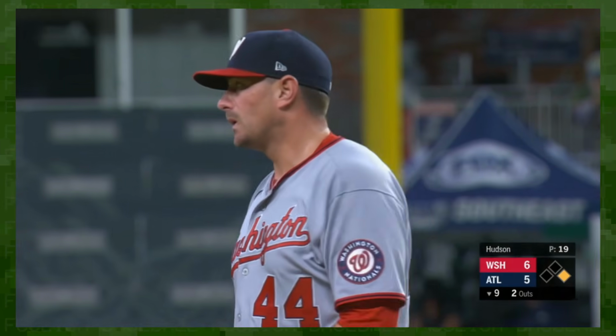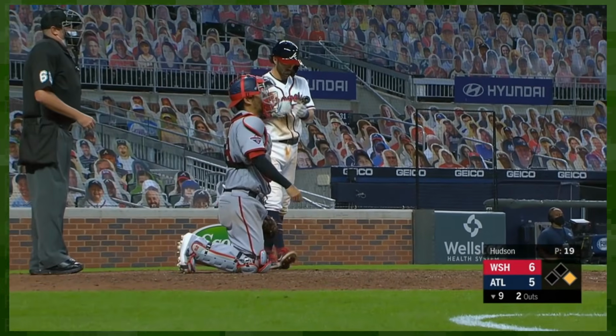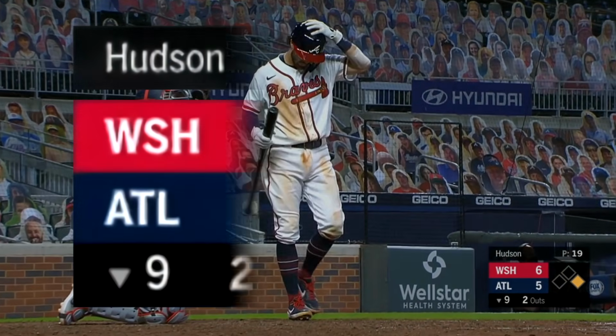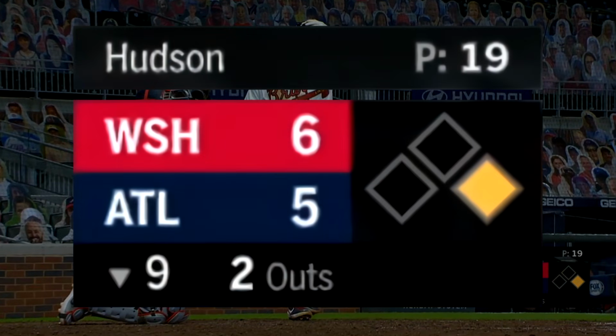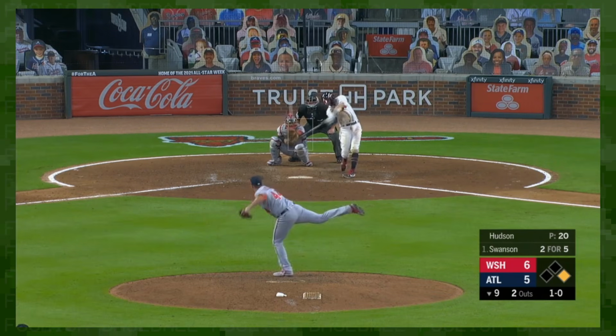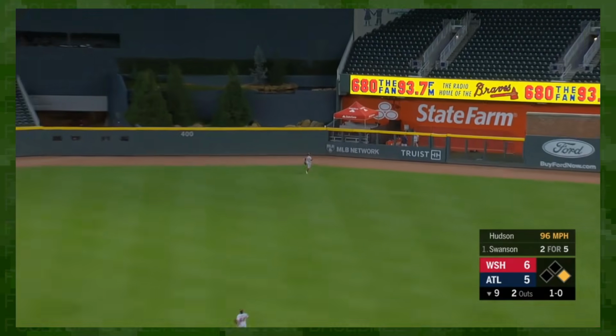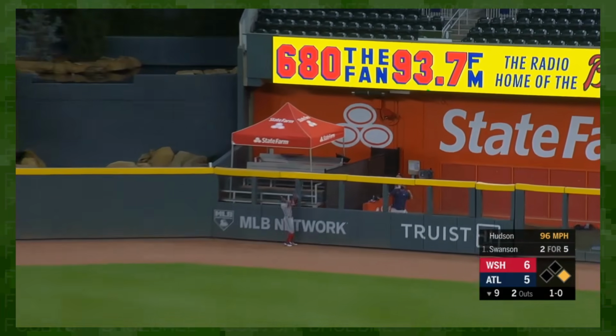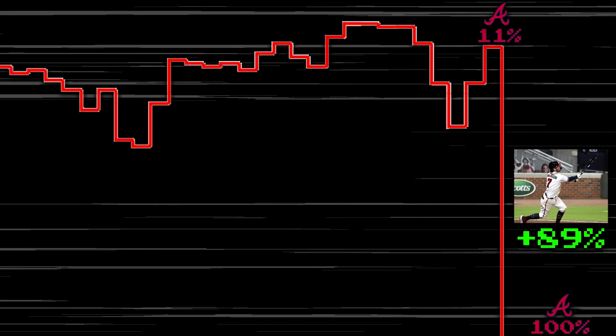On the opposite end of the spectrum, how about Dansby Swanson versus the Nationals? The game isn't tied, the Braves are losing, and there's 2 outs with a runner on first. Situationally, one would expect the Nationals to win in this scenario, so when Swanson hits a walk-off home run, WPA loves it. The Braves' chances of winning go from 11% to 100%.